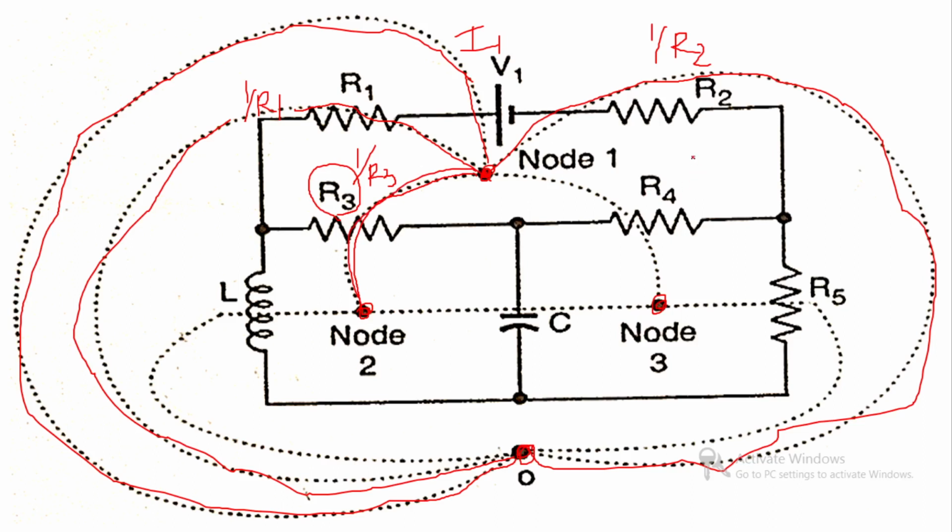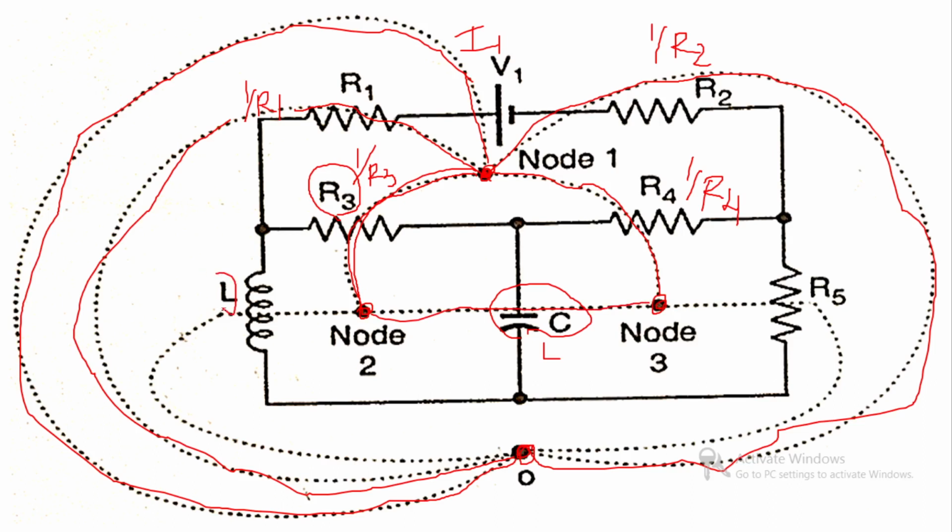In a similar way, resistance R4, so its conductance is 1 upon R4. So the dual of R4 is 1 upon R4 and it appears between node 1 and node 3, because it is in between loop 1 and loop 3. Now this is the capacitor, so its dual is inductor. This capacitor is in between loop 2 and loop 3. So it will appear between node 2 and node 3 in its dual network.